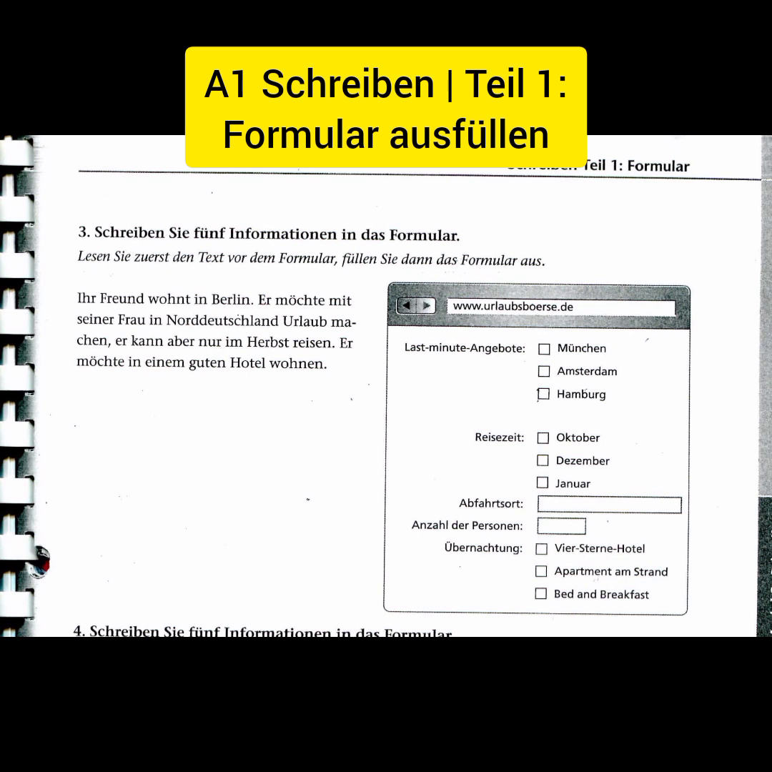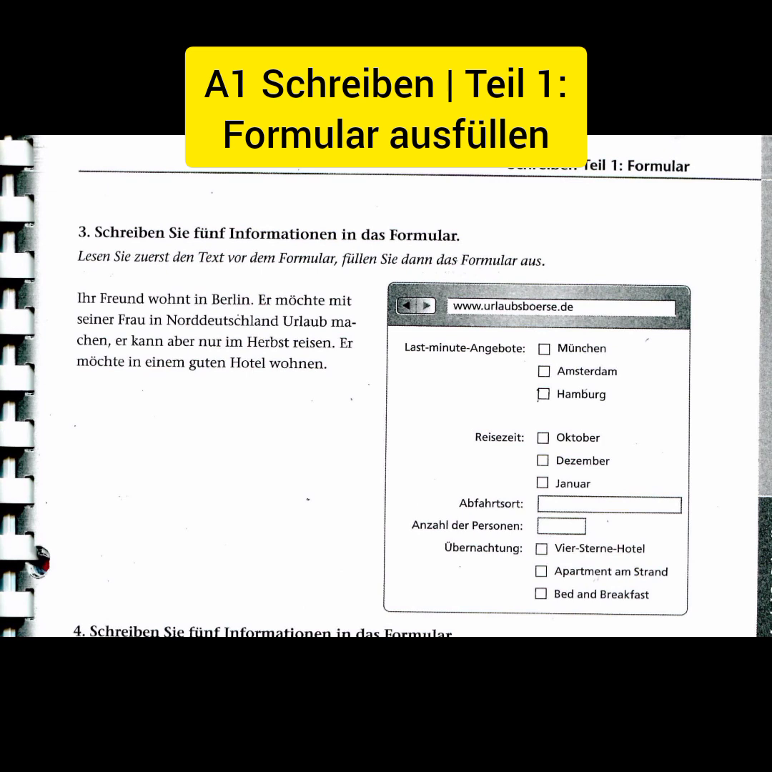Schreiben Sie 5 Informationen in das Formular. That is, write 5 pieces of information in the form. Lesen Sie zuerst den Text. So first of all, read the text vor dem Formular. Füllen Sie dann das Formular aus. So the task is to first of all read the text and then use the text in filling out the form. So here's the text. It goes like this.